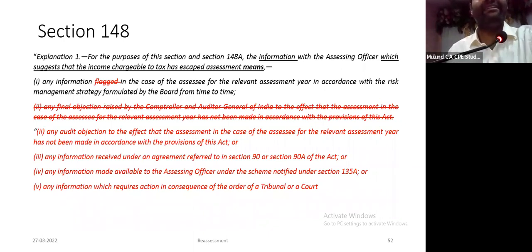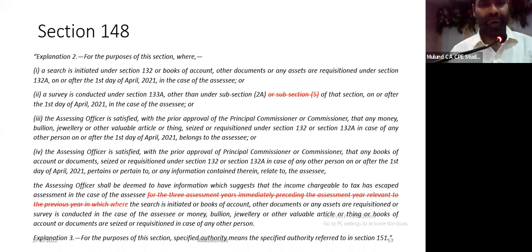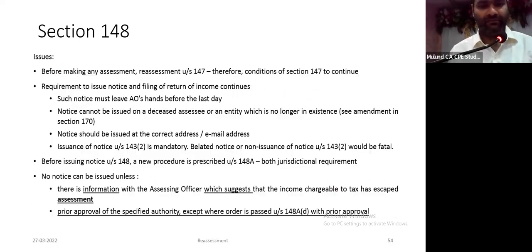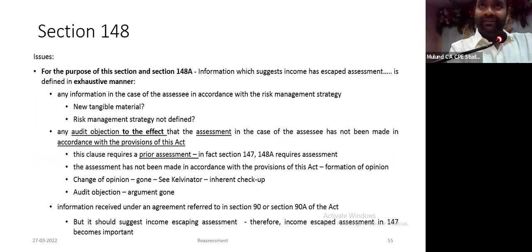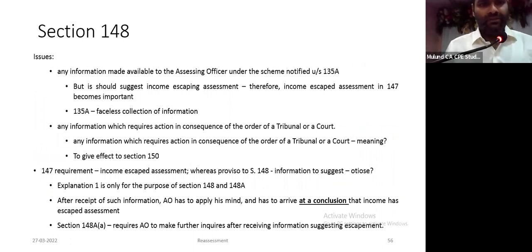I can challenge that there is no information which suggests that income has escaped assessment. Sometimes by looking at different provisions, we get help from the provisions itself. So I'm done with section 148.